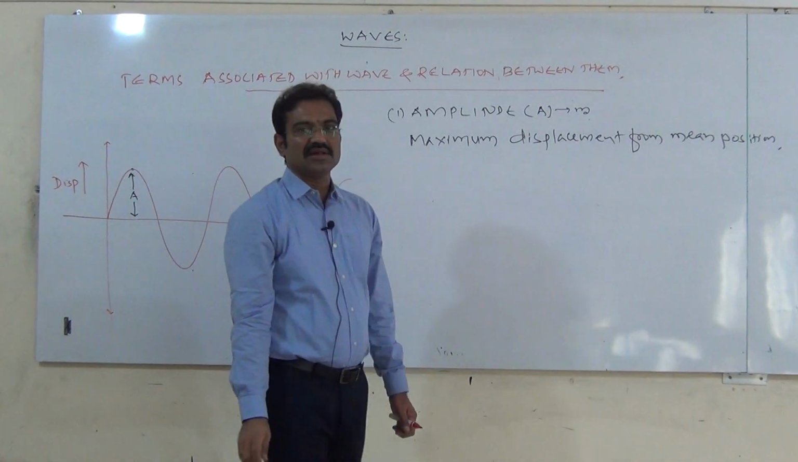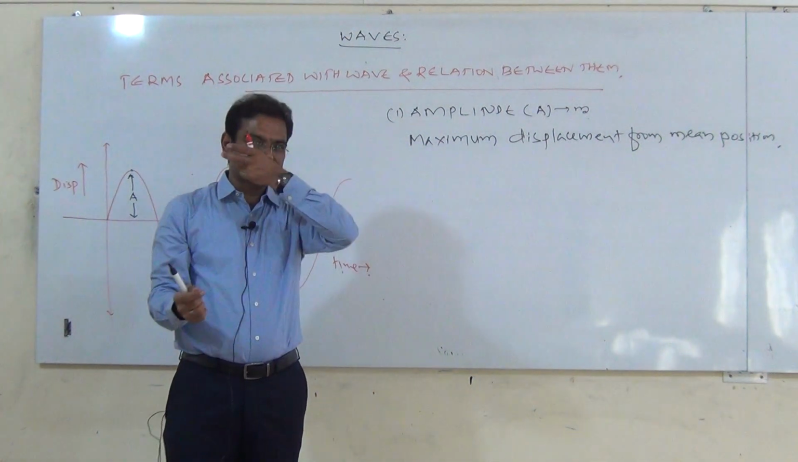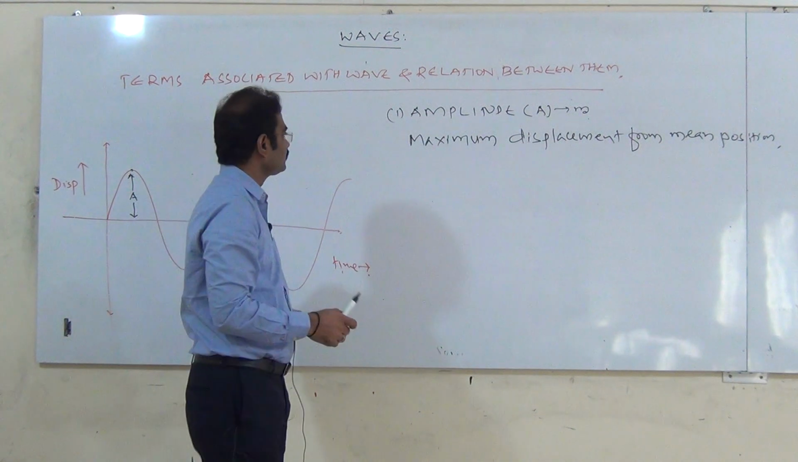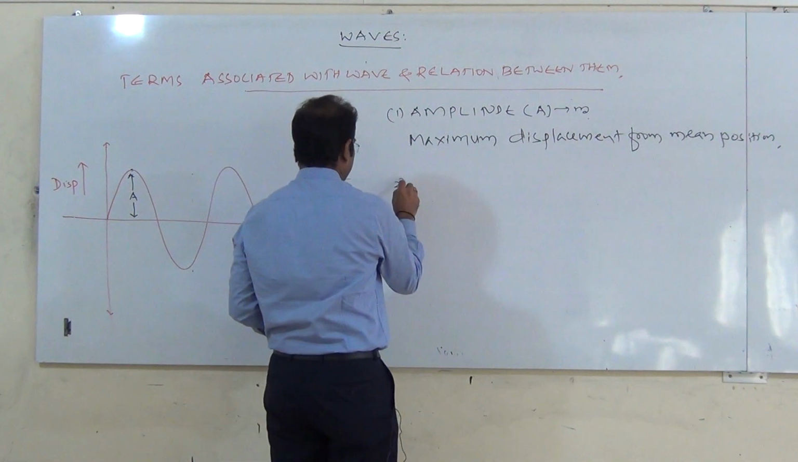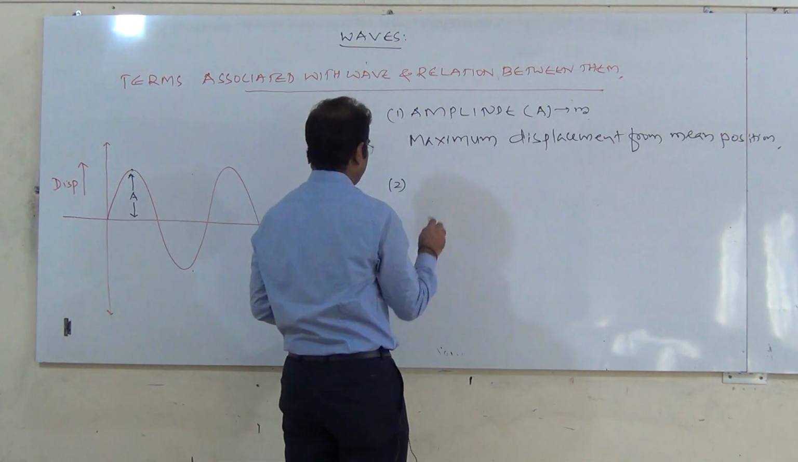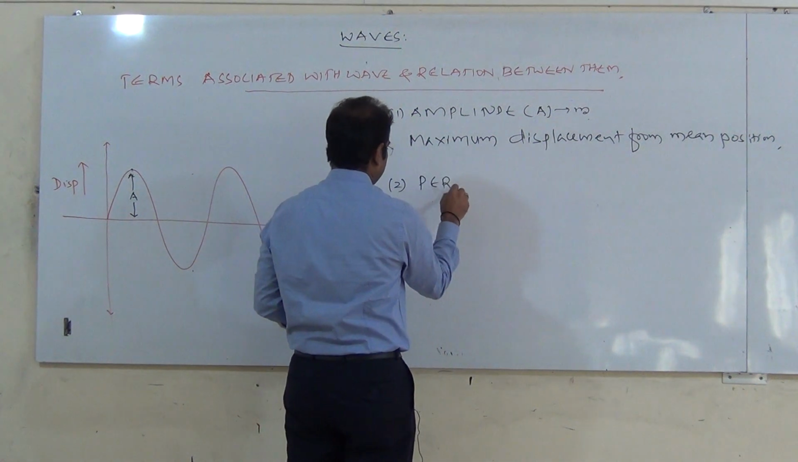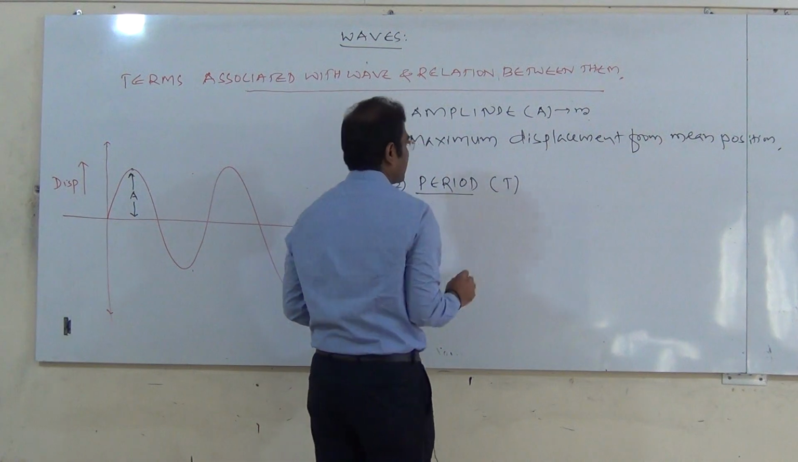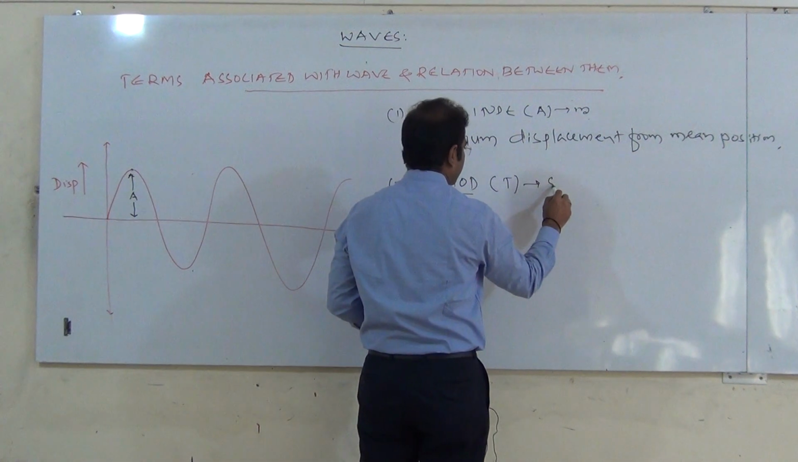The definition of amplitude is maximum displacement from the mean position. The second one, period. Already we know the period. It is denoted by the letter T and measured in terms of second.